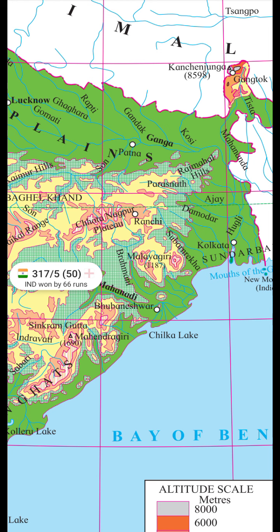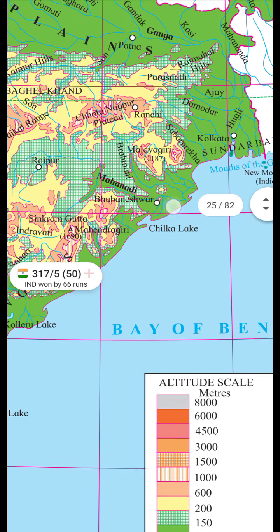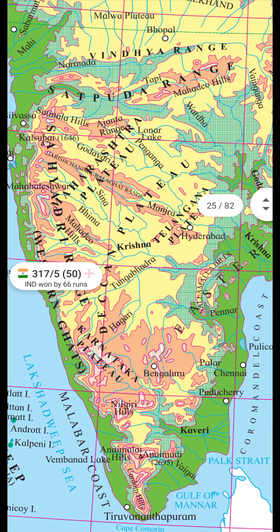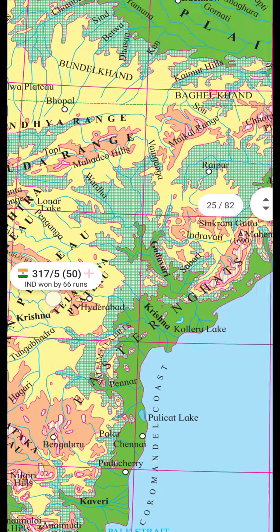Okay, and the relative location of the Nilgiri hill is between the western and eastern Ghat. Okay, Nilgiri hill, eastern and western Ghat. In which direction does the height of the Sahyadri hills increase? It increases in the south side of the peninsular region. When they act as a water divide, between which two river basins? Narmada and Ganga river. Okay, like this, these are the questions related to this map.